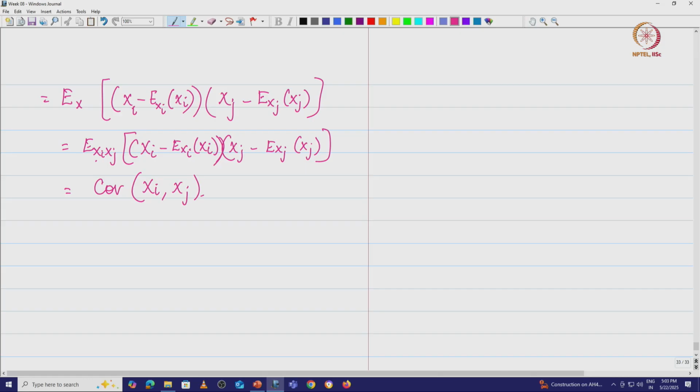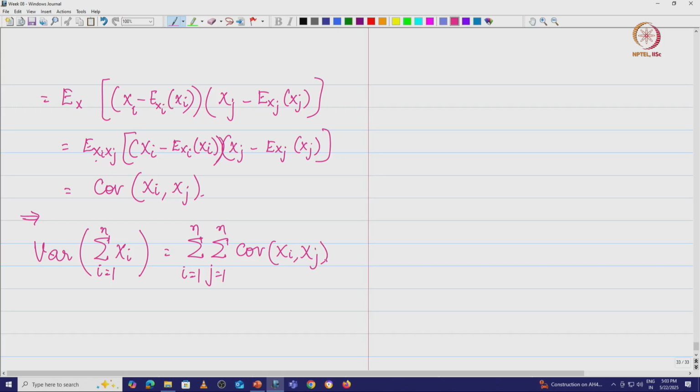We are going to say, therefore, I am going to have variance of the sum of n random variables is nothing but the sum of all covariances, i equal to 1 to n, j equal to 1 to n, covariance of x_i comma x_j. We will just take a simple example which we will be able to understand better.